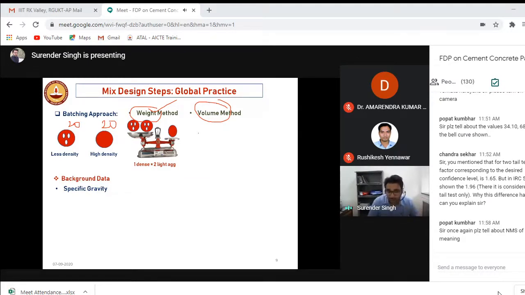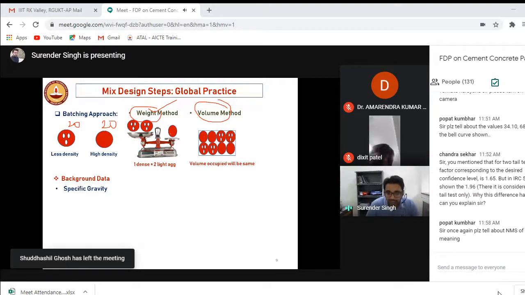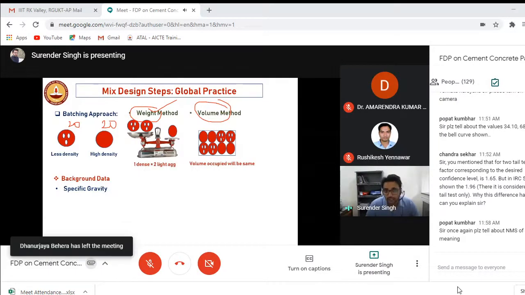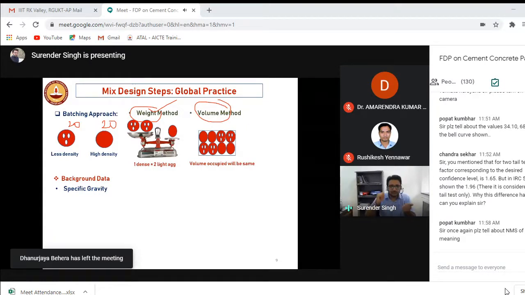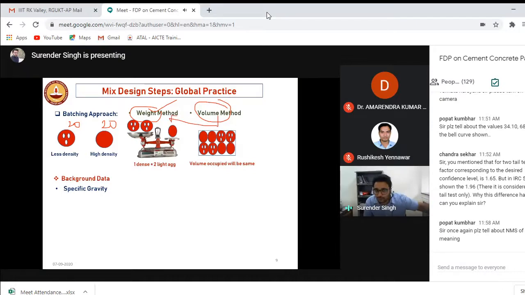But you know concrete has a specific volume. So I have to use 8 aggregates. But now if I follow the weighing approach, I'll be replacing 4 aggregates of high density with 4 aggregates of low density. Why? Because concrete has a definite volume. So what should we do? We need to design based upon the volume, but at the site, we have to convert the volume into weights and then give it to them. So for the researchers and academicians, when you are doing the mix design, you should always use the volumetric approach.